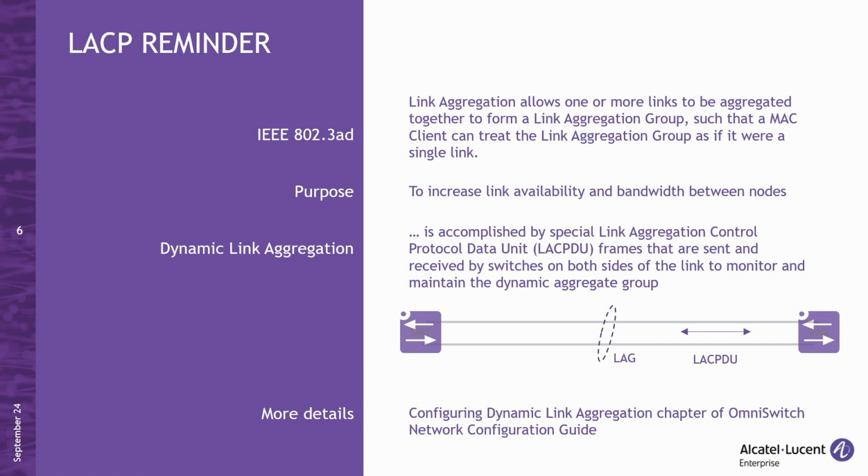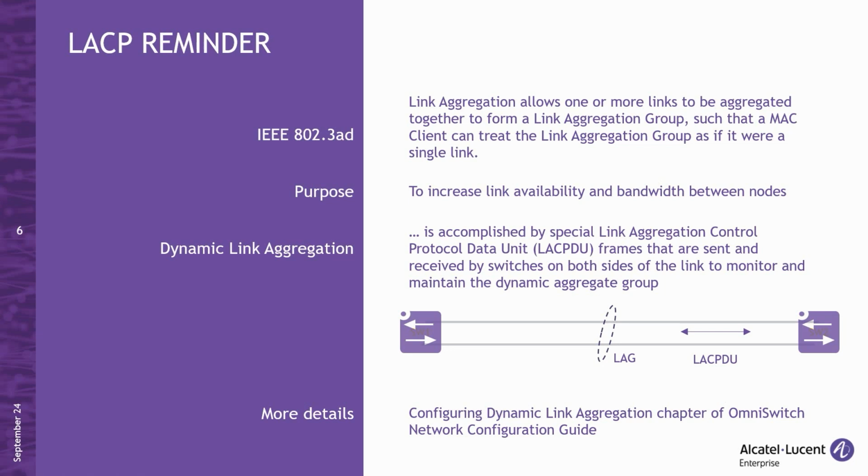LACP provides a dynamic form of link aggregation and uses link aggregation control protocol data units, which are sent and received by the switch on both sides of the link. These LACPDUs are used to monitor and maintain the dynamic aggregation group. It is crucial for both ends of a dynamic LAG to be able to send and receive LACPDUs to ensure proper operation. For more detailed information on LACP configuration and behavior, please refer to the OmniSwitch Network Configuration Guide.